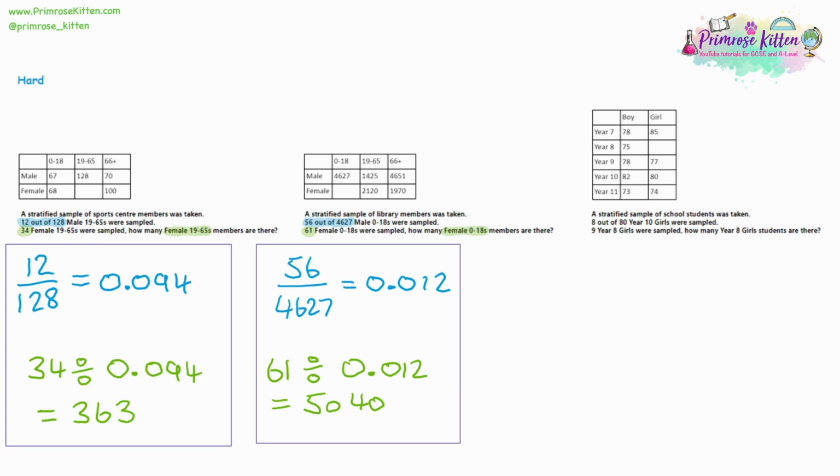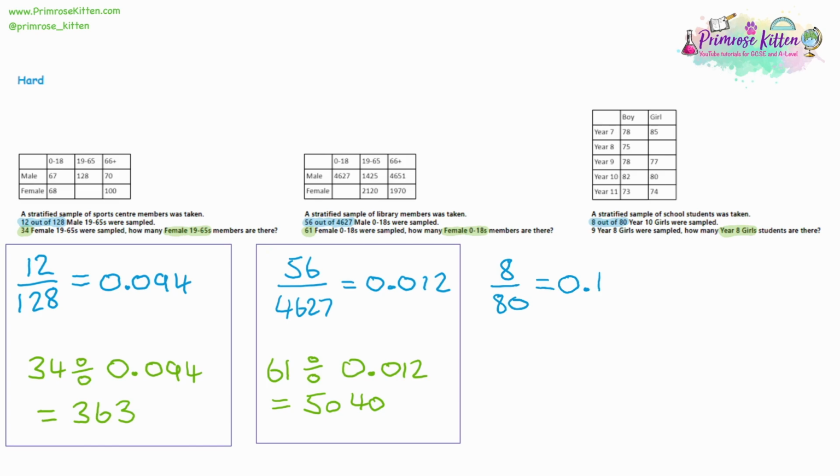So moving on to question 3, looking for a complete set of data. We're looking for a sample number and a total number, and we have it with the 8 out of 80 year 10 girls. So if we do 8 divided by 80, that division should get you 0.1. We multiply that by 100, we get 10, so we're finding 10% of each category. Now we're being asked to find how many year 8 girls there were in total, and that piece of data is missing from the table.